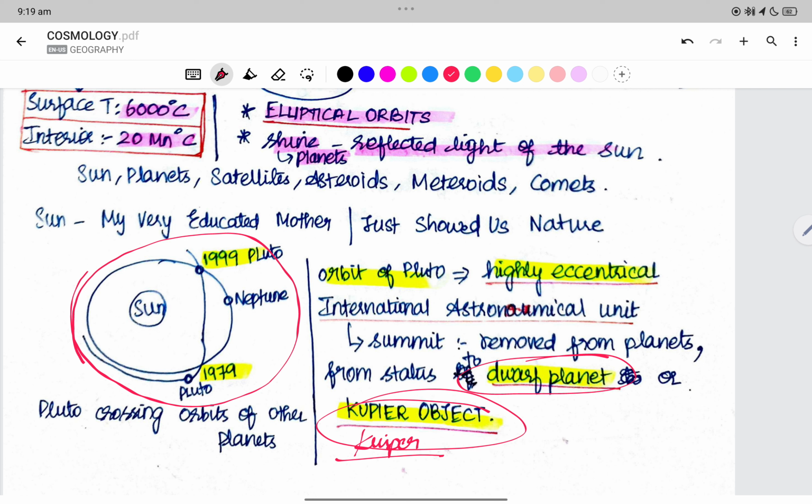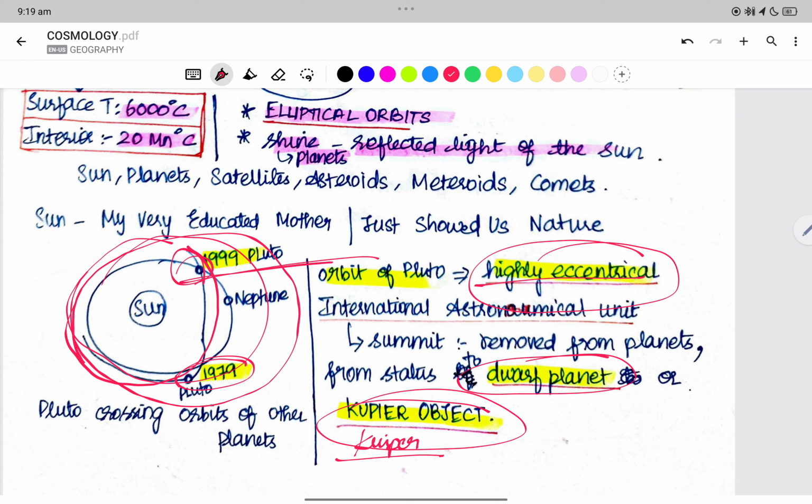Something like this. But it went into the orbit of Neptune in 1979, and it came out in 1999. Therefore it has high eccentricity, and the International Astronomical Union summit removed it from the status of planet and gave it the status of a dwarf planet or Kuiper object.